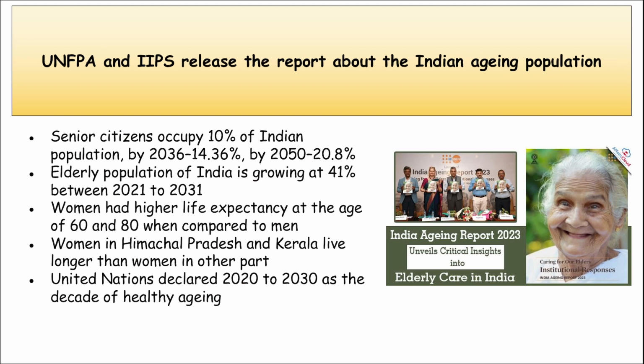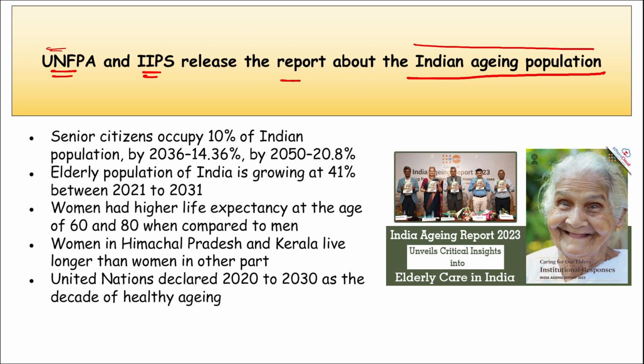Moving on. Next, UNFPA and IIPS released a report about the Indian aging population. Recently, the United Nations Population Fund, UNFPA, and IIPS, that is the International Institute for Population Sciences, jointly released a report about the Indian aging population.